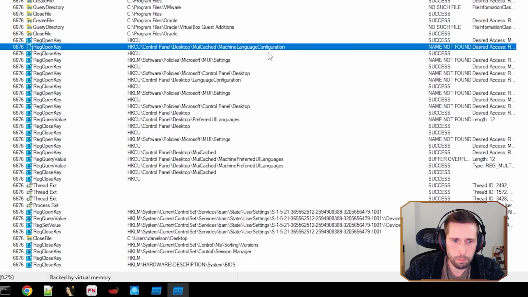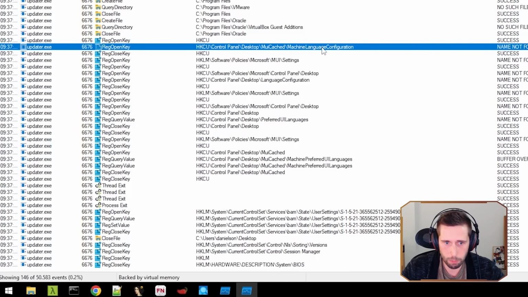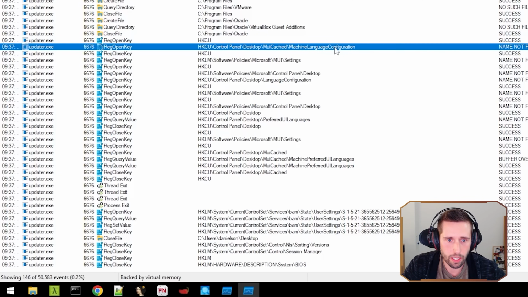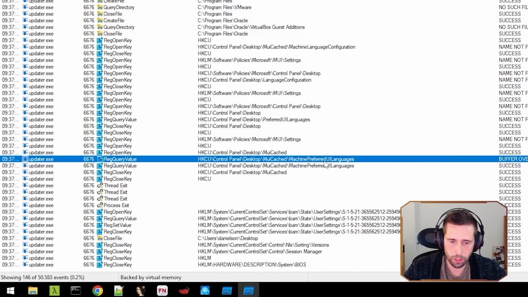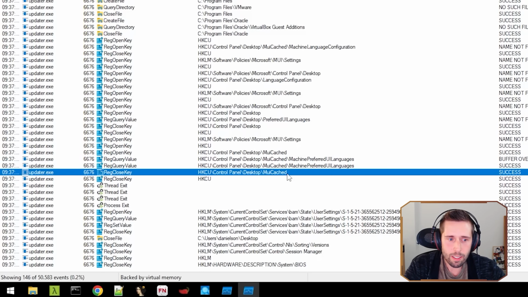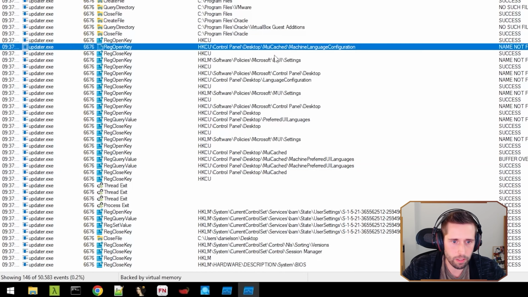Then we start to see some interesting keys, registry keys related to possible languages. So we see, for example, machine language configuration. We see the MUI, which could be the user interface settings. We see machine preferred UI languages, which is the preferred user interface languages. So the malware is probably, based on this, looking for some type of indicator that the victim system speaks a certain language, right? And this is also a common malware technique, and we're going to look into this now.